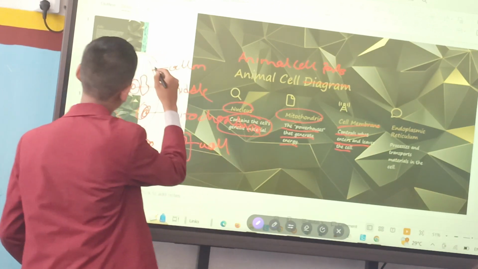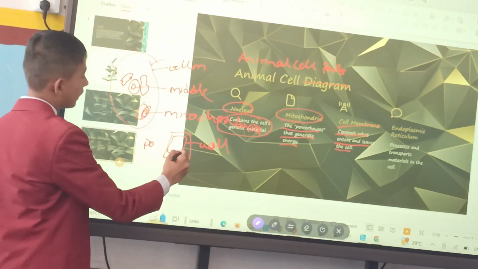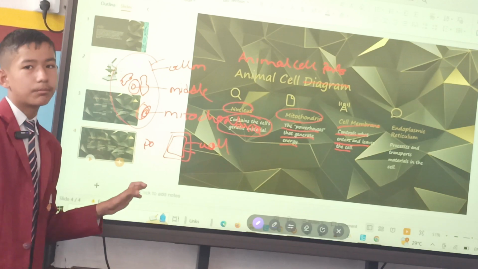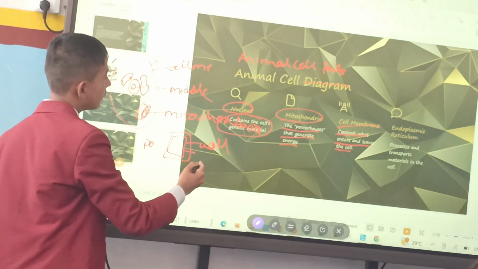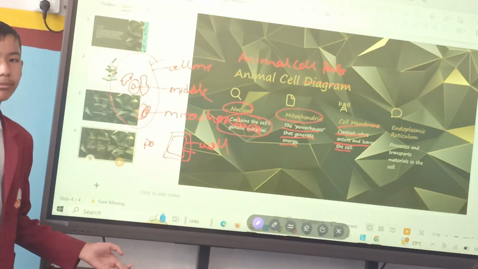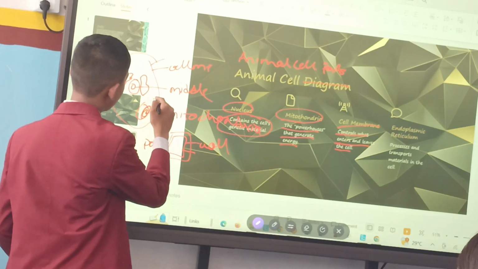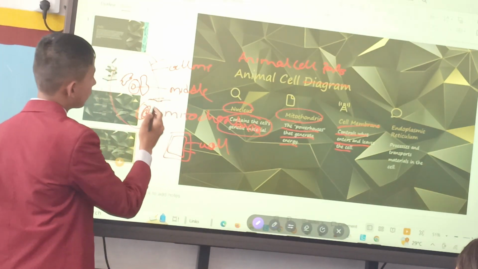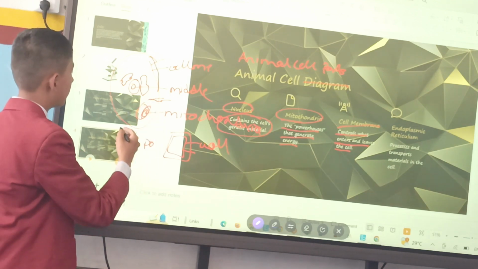But in animal cell, we can't see cell wall. Cell membrane controls what enters and leaves the cell. Main types of bacteria, viruses, or germs may enter our cell. The thing that enters here will be controlled by our cell membrane, because cell membrane is the outermost layer part of the animal cell.